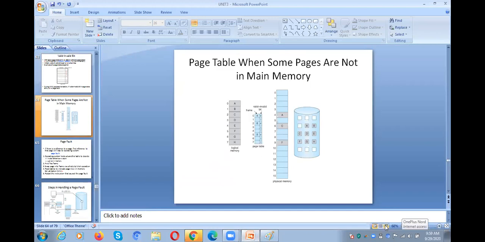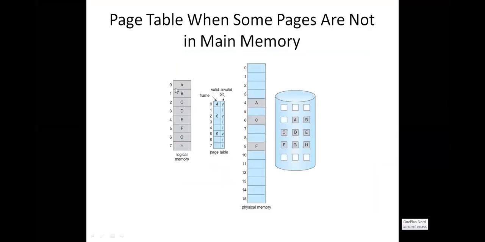The same thing again. Here we have a total of 8 pages, 0 to 7. Of those 8 pages, only A, C, F, that means the 0th page, second page, and fifth page, are in the main memory. A is the 0th page, C the second page, F the fifth page.